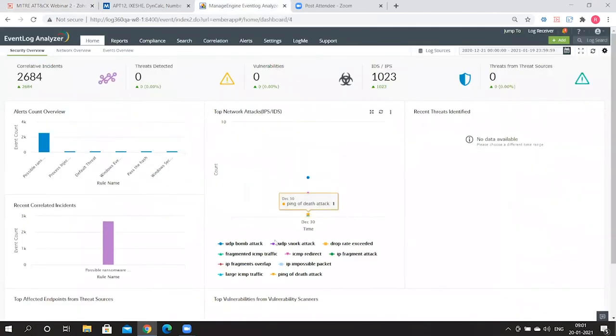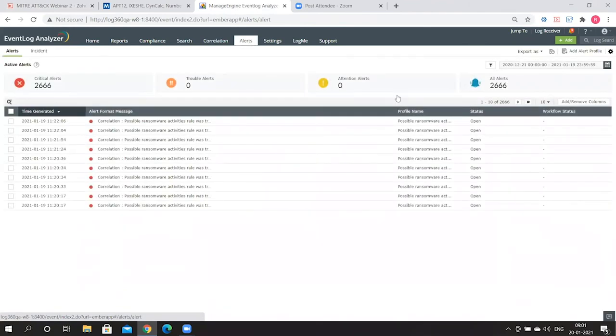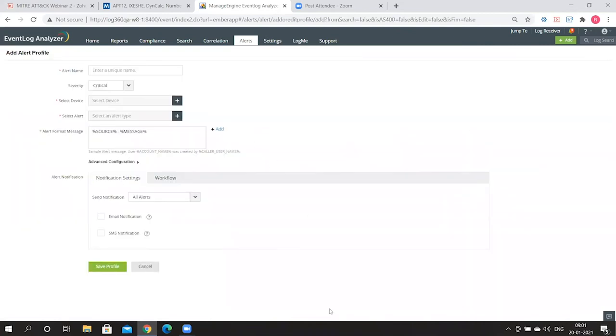So here's my working instance of Event Log Analyzer, which happens to be the log management module of Log360. So here we go. Here is the dashboard, and on the top here, you've got the alerts tab. Let me quickly go into the alerts tab. And here's where you can actually set up alerts that conform to the MITRE ATT&CK framework. There are already a lot of alerts that are set up. In case you want to set up a new alert, you can just go into add alert profile and set up an alert right here. So let's go back.